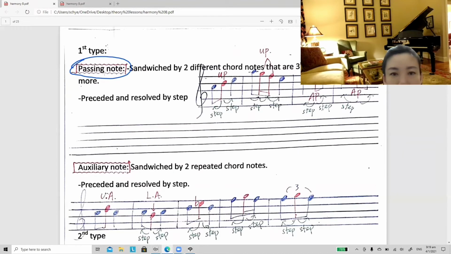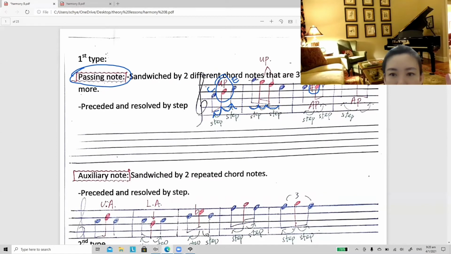So this is a summary. Between C and E, the D is a passing note. Before the D is a step down, and after the D is a step up. So they are closely related to the notes before and after them. So this is a chromatic passing note. This is another chromatic passing note.